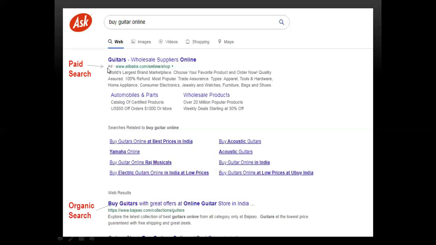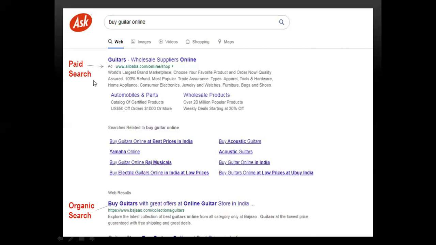It means AD stands for advertisement. There are also other examples, like sponsored, which come under paid search, and there are results without advertisement, without sponsored ads. So these are organic search. There are two types of search results. Which are they?